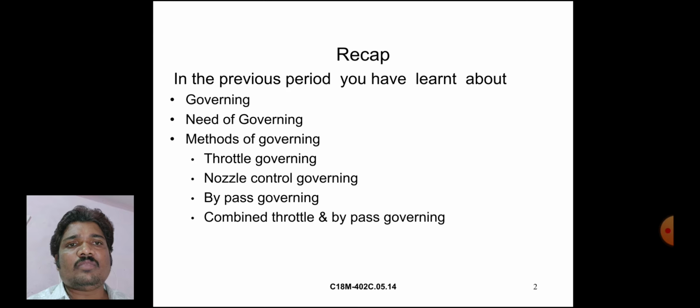When steam is expanded to condenser pressure, the steam becomes wet. Wet means some water particles are there in the steam. Wet steam contains suspended water particles.